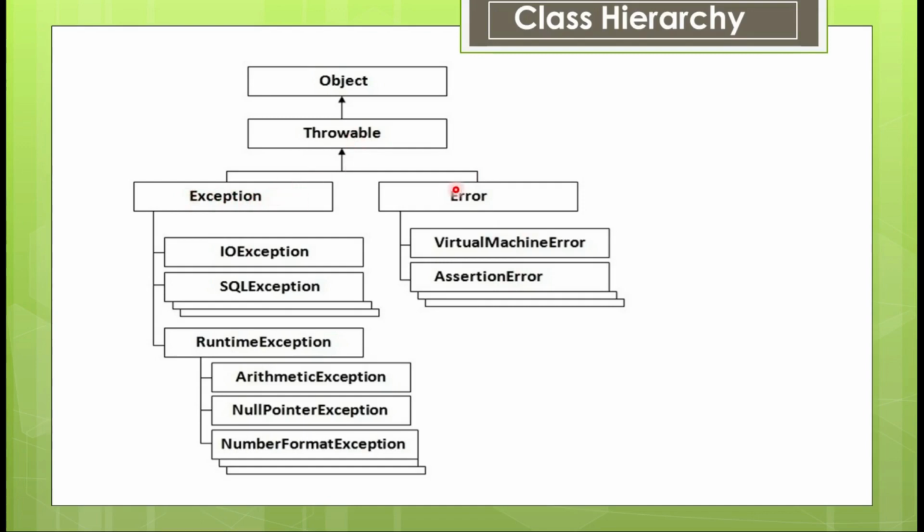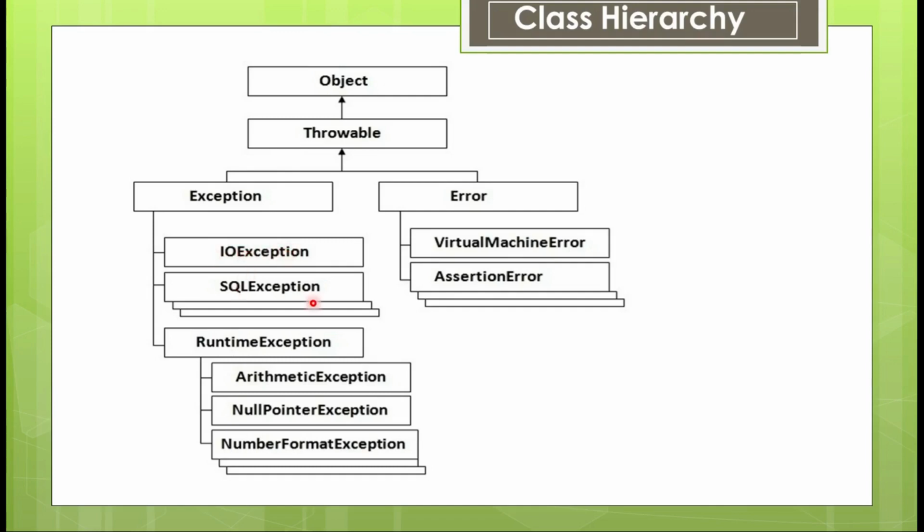This class has two subclasses, Error and Exception. What is important for us is the Exception class. Under this Exception class, there are many subclasses that are very important for us. One subclass is IOException. We have already seen one example, FileNotFoundException, which is related to this class IOException.